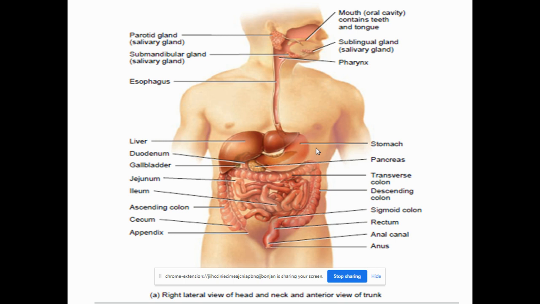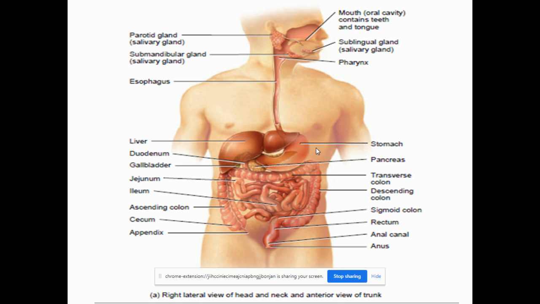So it is in between the trachea, larynx and the vertebral column behind. You can call it anterior and posterior. The esophagus is inferior to the trachea and the larynx. You should say the esophagus is inferior to the trachea and the larynx, and it is also anterior to the vertebral column. So it is in between these two regions. It just passes from the tracheal region and the larynx.